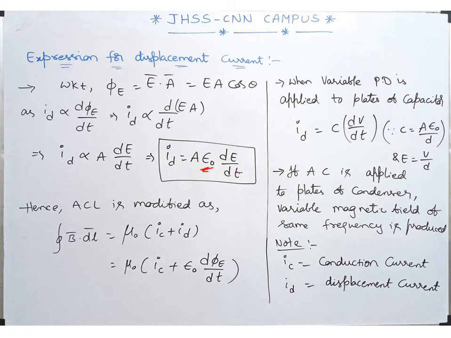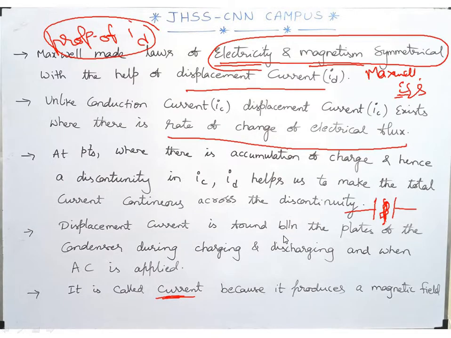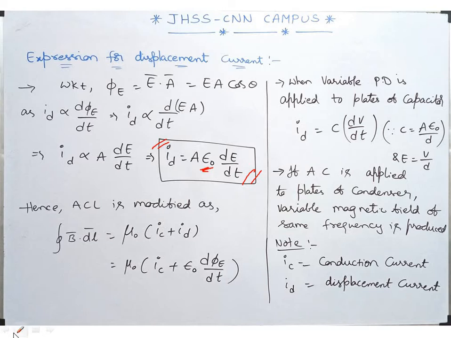Now look at this expression carefully. We got the expression for displacement current, A epsilon naught dE by dt. So now can I note that I_D is proportional to dE by dt, which we have mentioned earlier? So that's what I'm going to consider here. Are you getting the point? Now as I told you earlier, displacement current comes into existence in addition to the conduction current whenever the electric field, and hence the electric flux, changes with time.